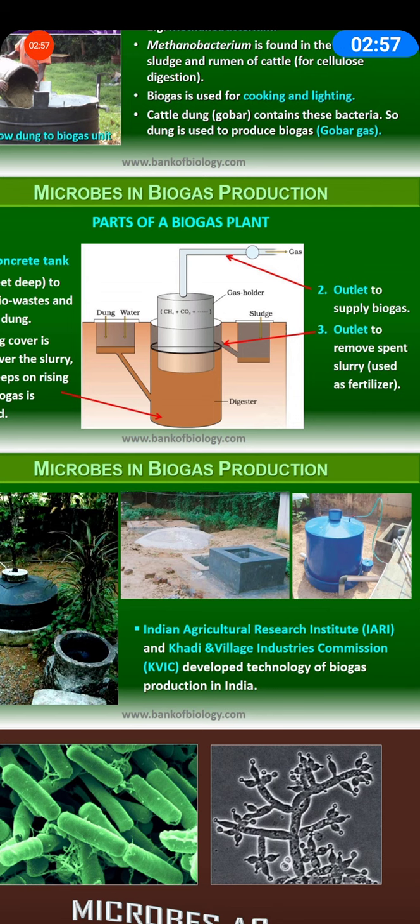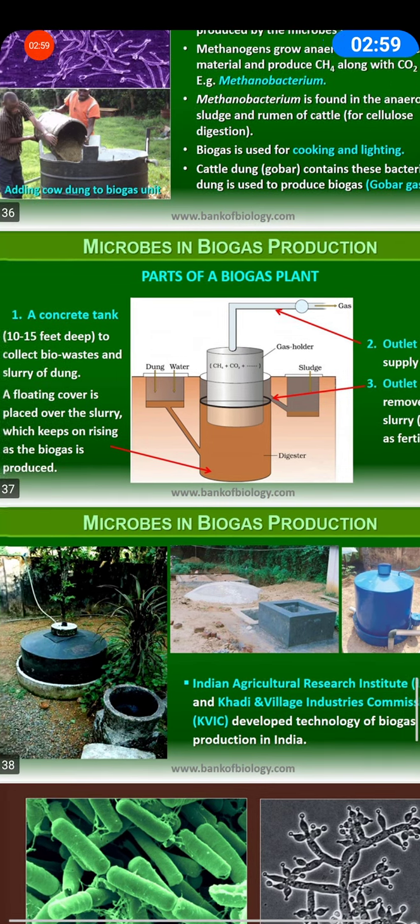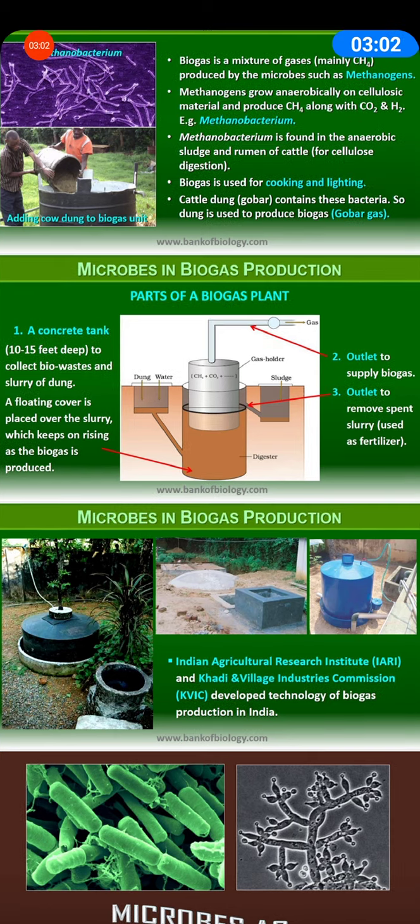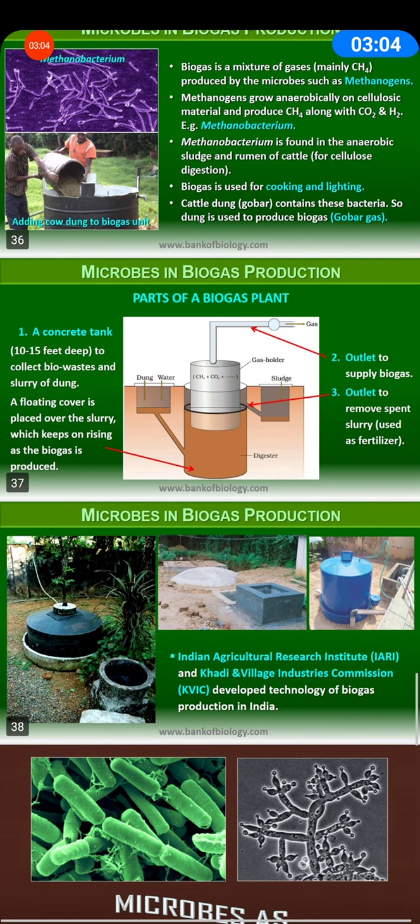Now coming to this diagram, biogas plant, what can we see? The method being used over here is that the cellulose is produced in the rumen of the animals. Now for biogas generation, cattle dung, soil and other organic waste are mixed. You can see dung plus water is mixed, and then that goes into the digester tank.